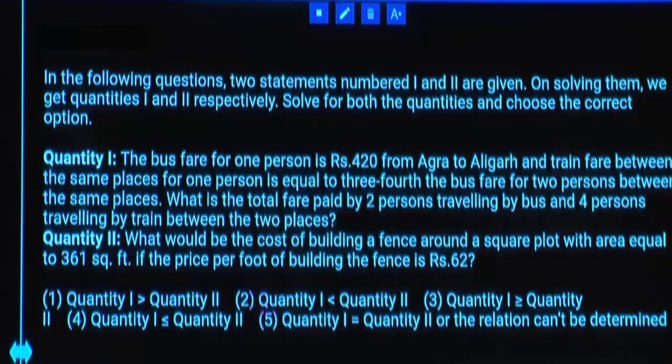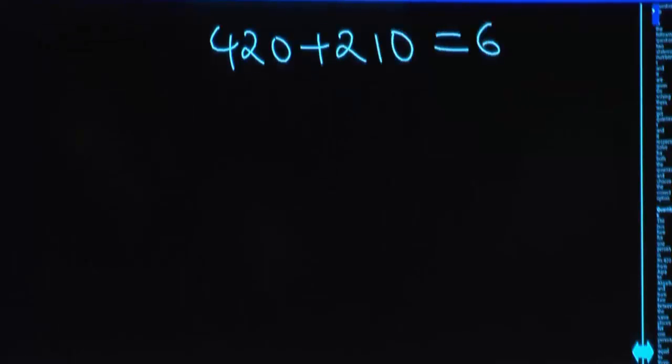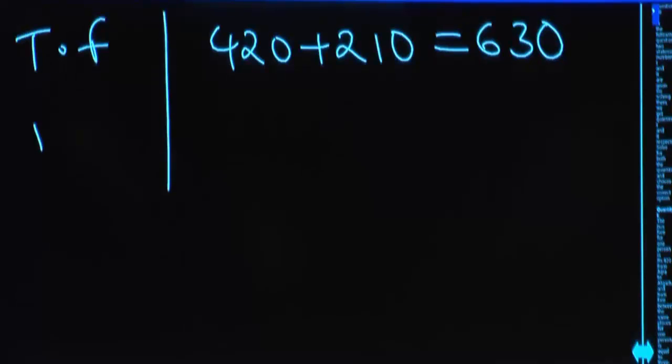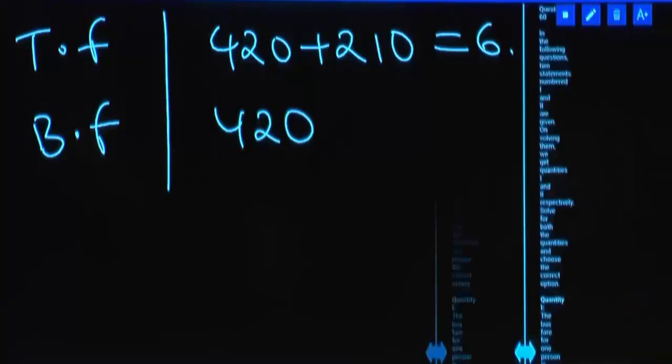Out of 840, 75% in the sense, half plus half of it, which is equal to 630. So train fare is equal to 630, whereas bus fare is equal to 420. Clear?